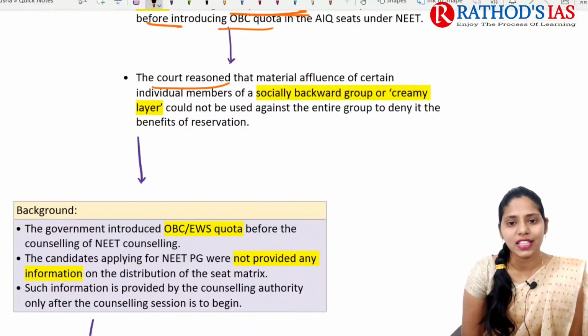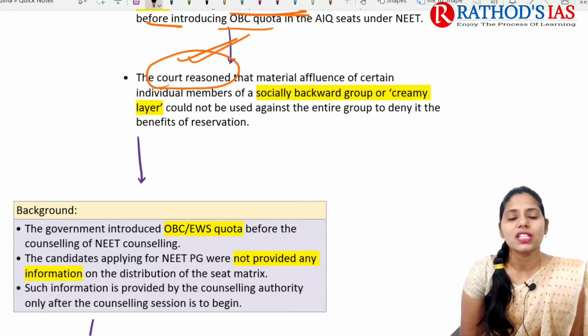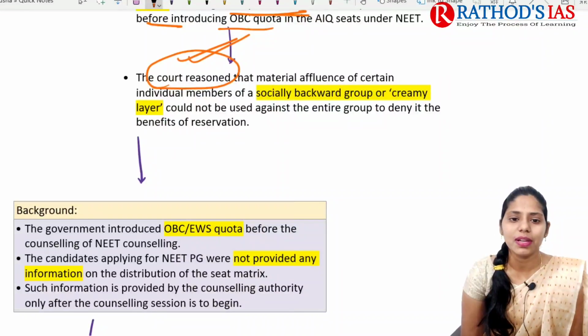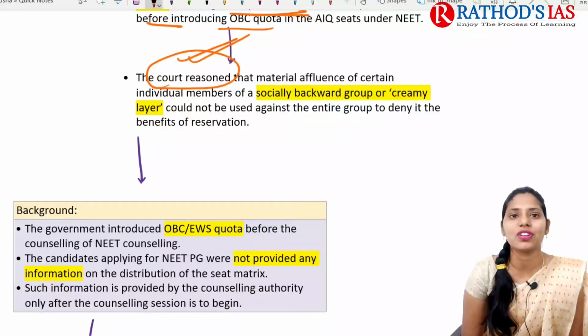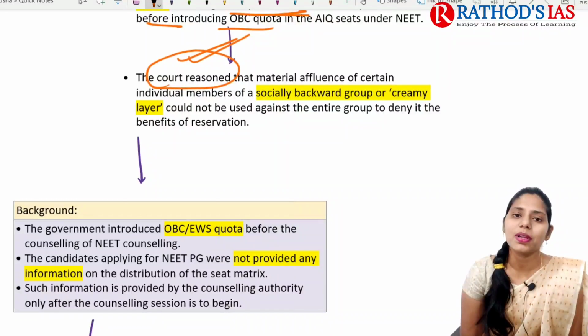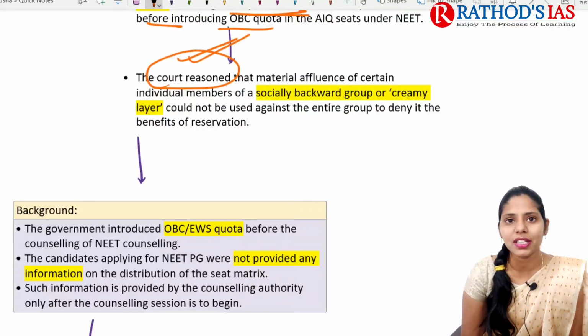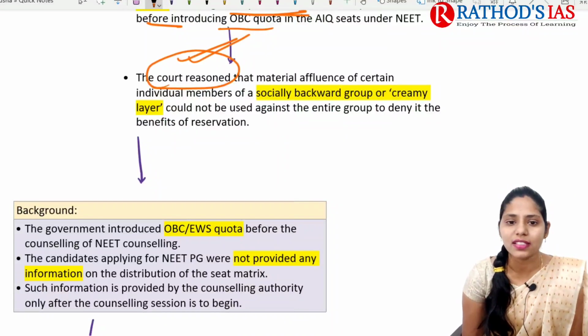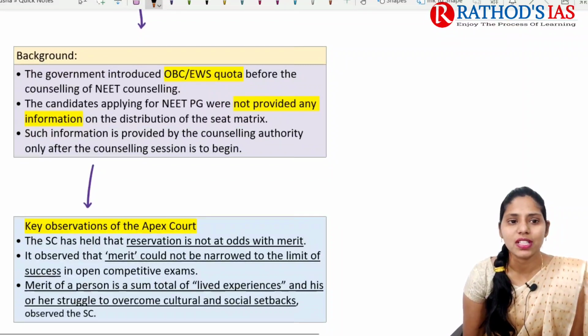So the court gave a reason that certain individual members of society who belong to the socially backward classes or the creamy layer could not be used against the entire group to deny the benefits of reservation. If some people come under the creamy layer, we should not deny the entire group, which mainly belongs to the socially backward classes, the benefits of their reservation.